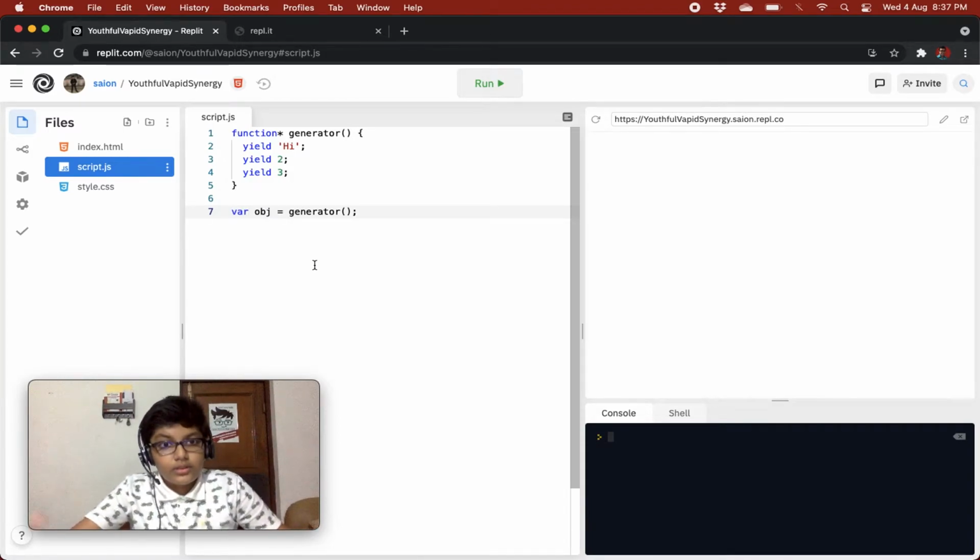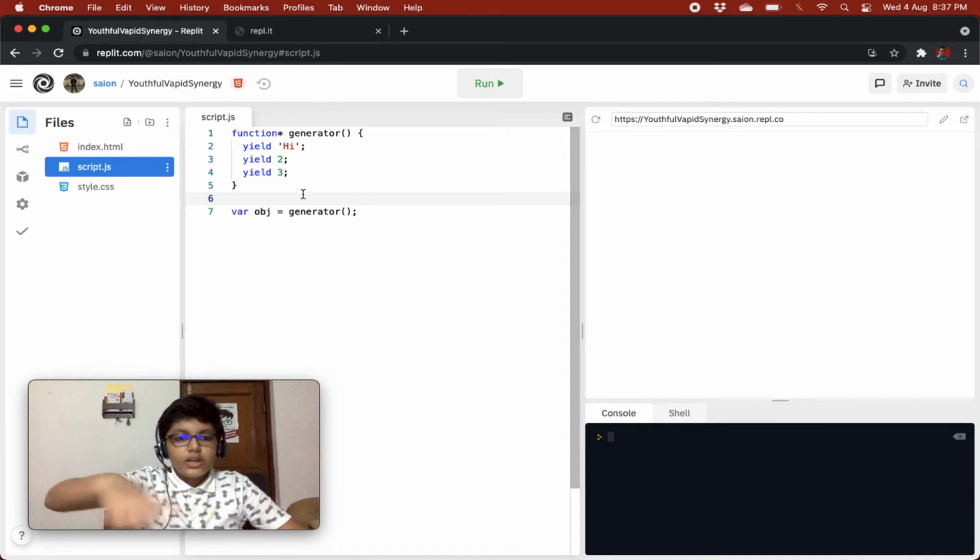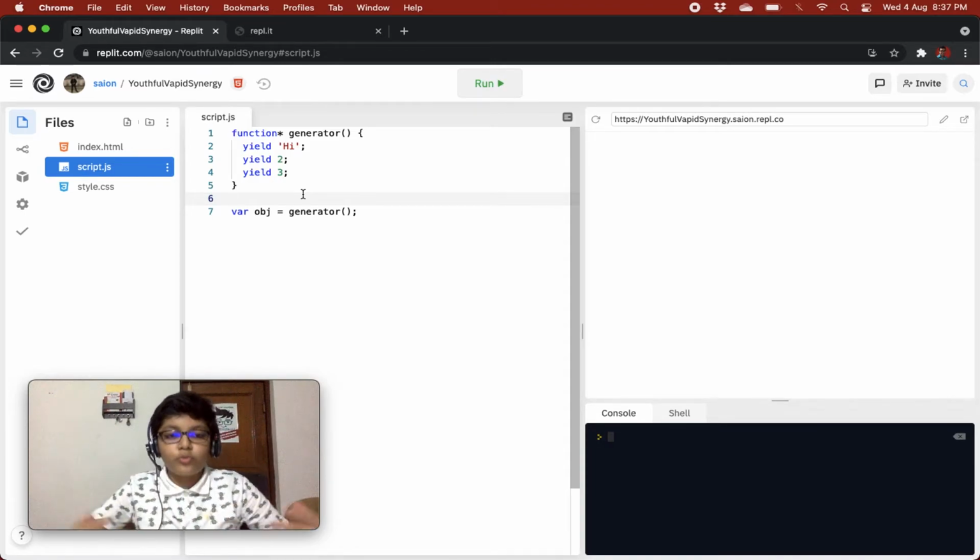And now the use cases. First use case is an infinite loop. You cannot normally create an infinite loop in JavaScript, but using generators you can. Why? Because you are accessing the values one by one, whereas when you did while true, it just kept running again and again and did not move any further, and that leads to a crash of the program.